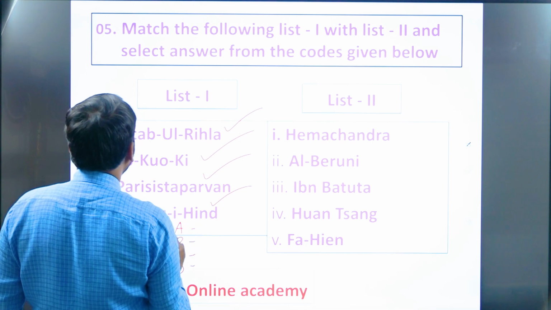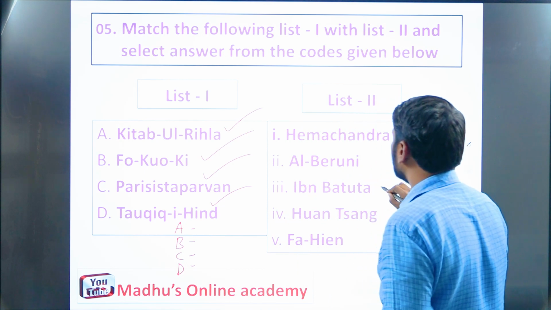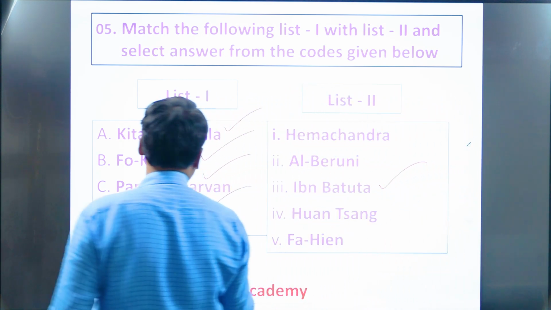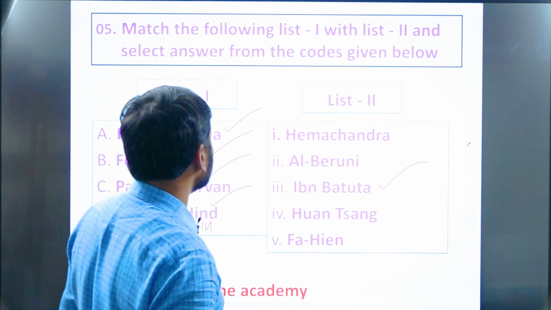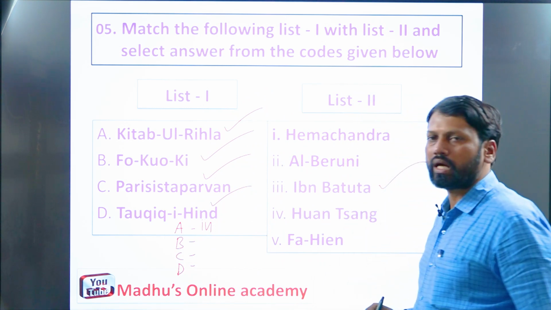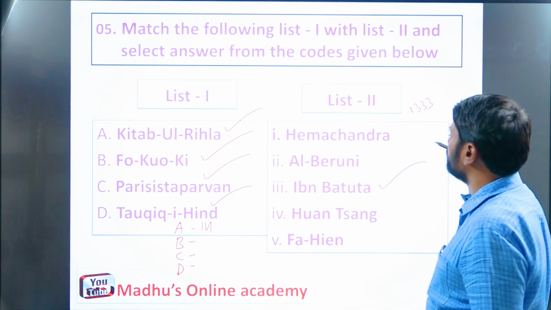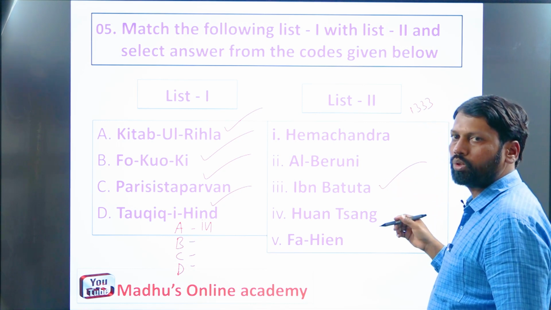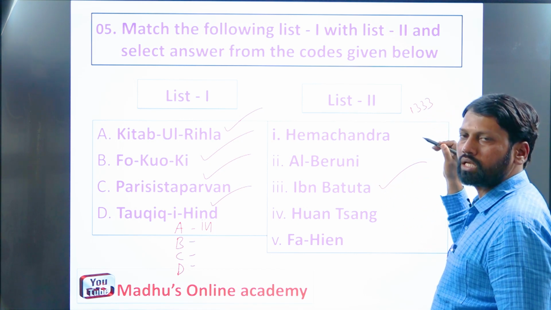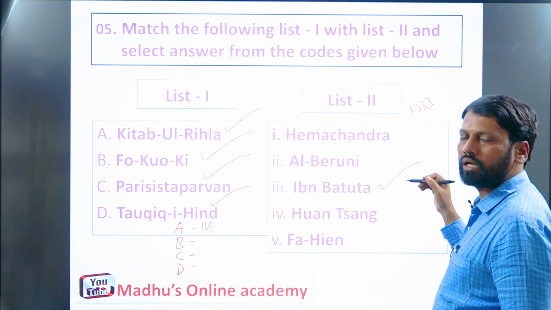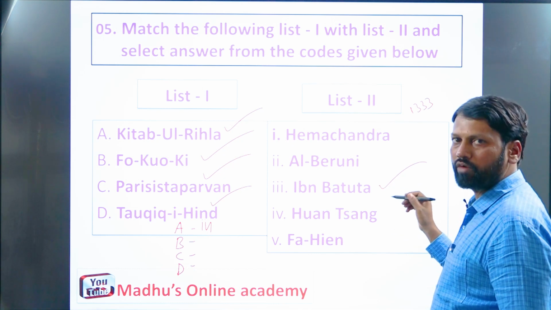A. Kitab ul Rehla was authored by Ibn Battuta. So, A3. As I told you just now, Ibn Battuta visited India, particularly Delhi, in the year 1333 AD. At that time, the Delhi Sultan was of the Tughlaq dynasty. His name was Muhammad bin Tughlaq, right? He wrote a book called Kitab ul Rehla. He was from Morocco, Africa, right?